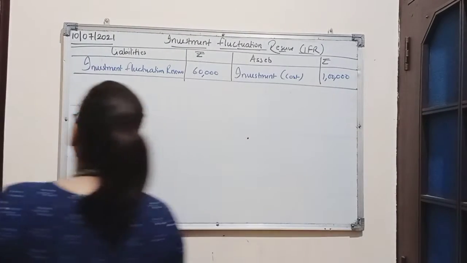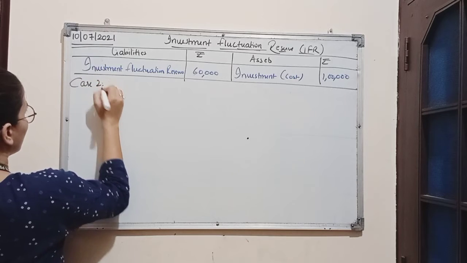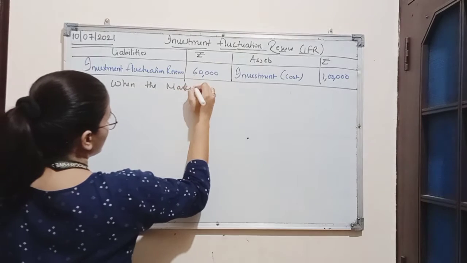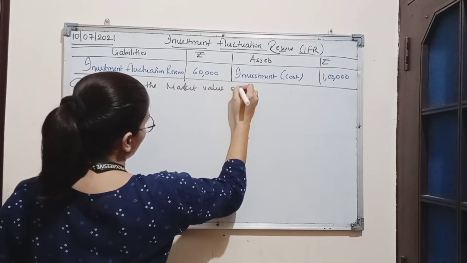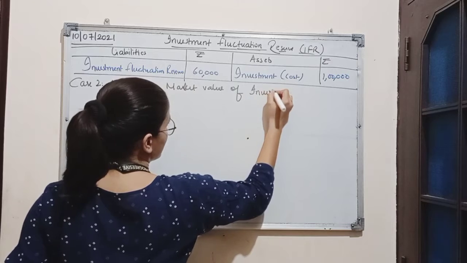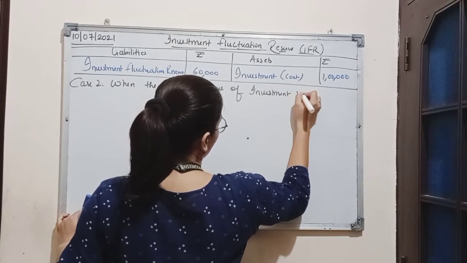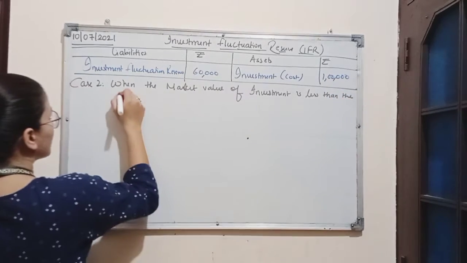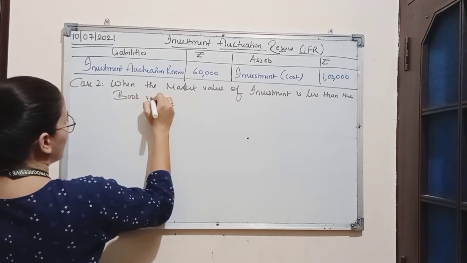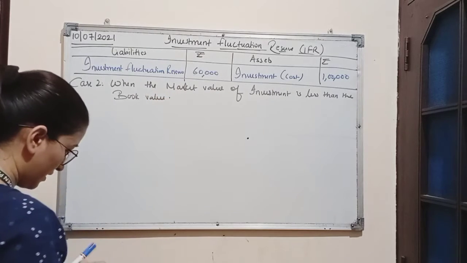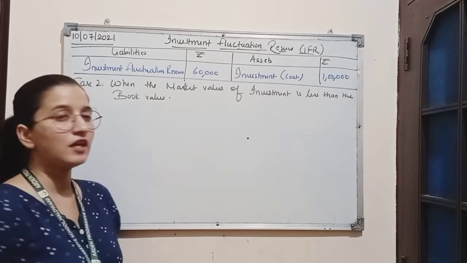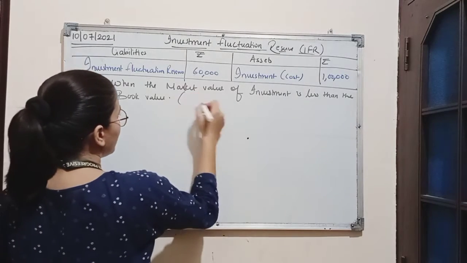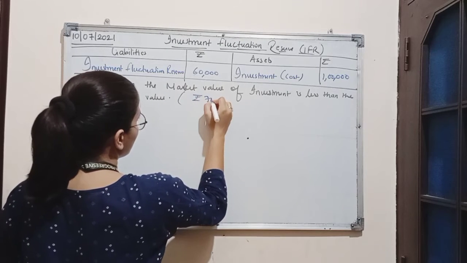Now the second case is when the market value of investment is less than the book value. Say the market value of investment is rupees 70,000.